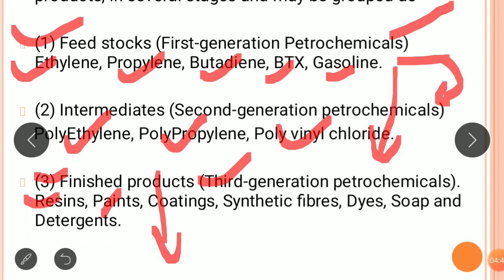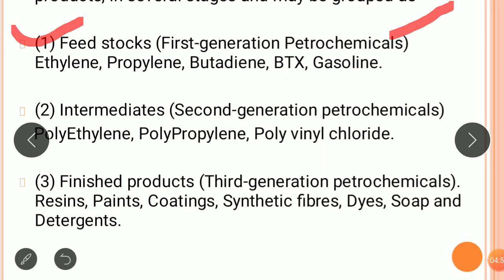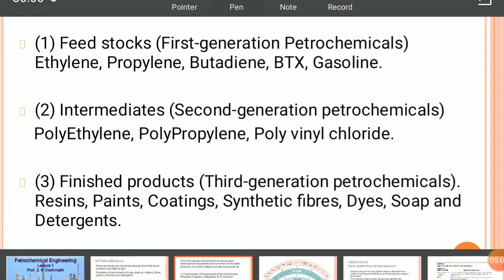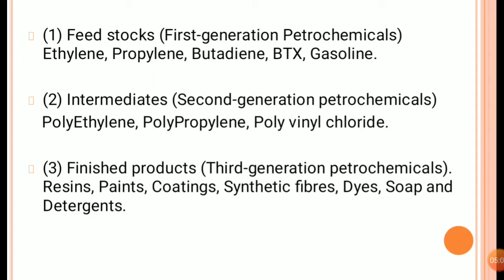So these are the steps generally involved in petrochemical industries. The first step: the raw material we get from petroleum industries is given a physical and chemical change and converted into the first generation petrochemicals. Then again it is given some physical and chemical changes and converted into the second generation petrochemicals, also called intermediates.